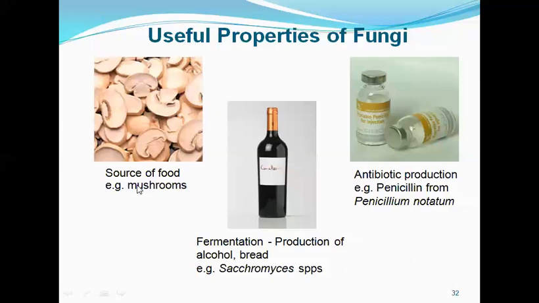So we have certain species of edible mushrooms, which are a source of food. Then we have fungi like Saccharomyces species, which is used in the production of alcohol and bread in the fermentation process. Then we have Penicillium notatum, from which we get the antibiotic penicillin.